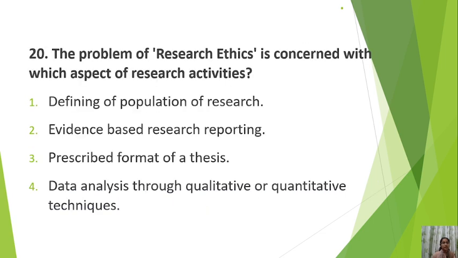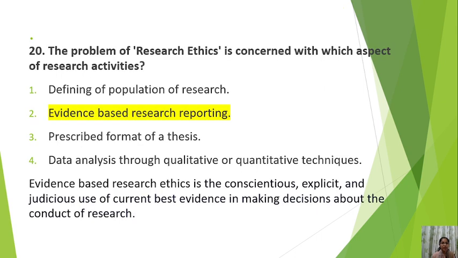Okay. Next is, the problem of research ethics is concerned with which aspect of research activities? Number one, defining of population of research. Number two, evidence-based research reporting. Number three, prescribed format of a thesis. Number four, data analysis through qualitative or quantitative techniques. Try to answer this. Research ethics is concerned with which of the following? So the correct answer is evidence-based research reporting.